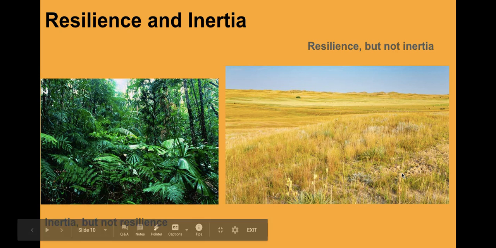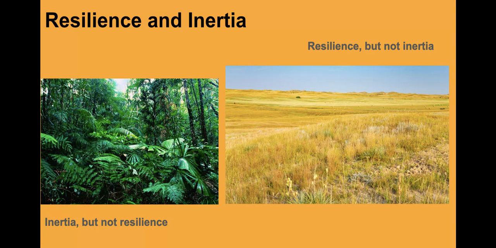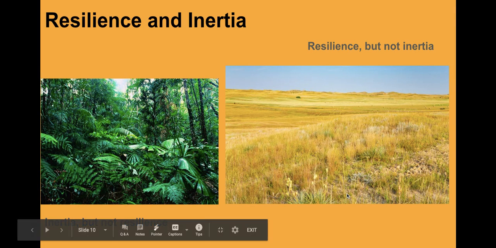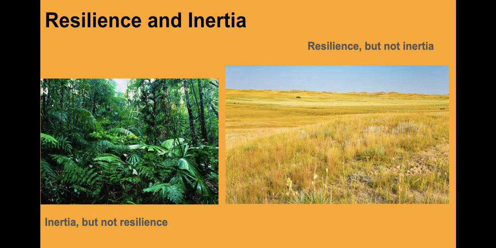On the other hand, we're going to have grasslands over here showing very good resilience, right? Because they can come every year, they can die out, and then like nothing happened, they will show up next year. So that is having a very high resilience, but they don't have inertia because they can actually change, right?